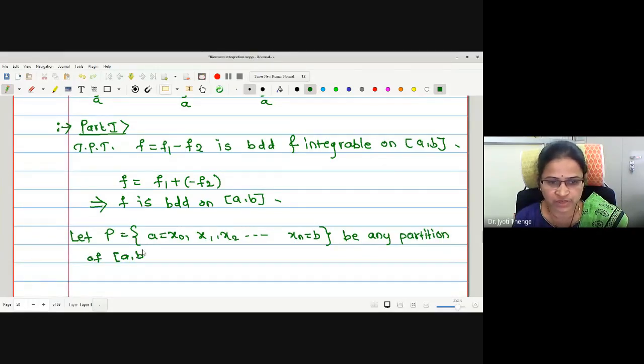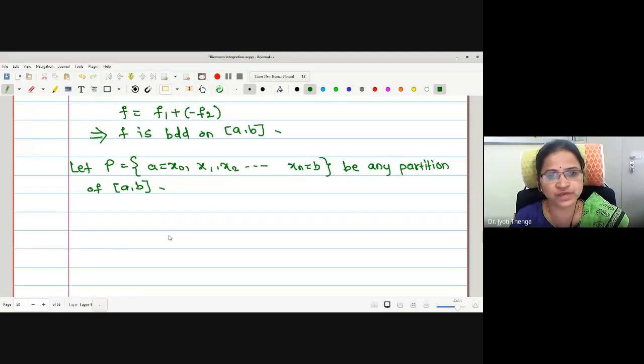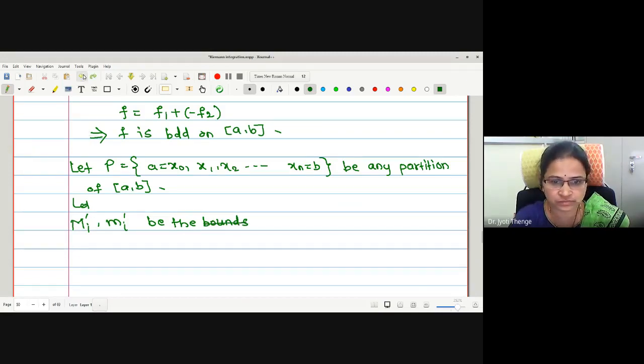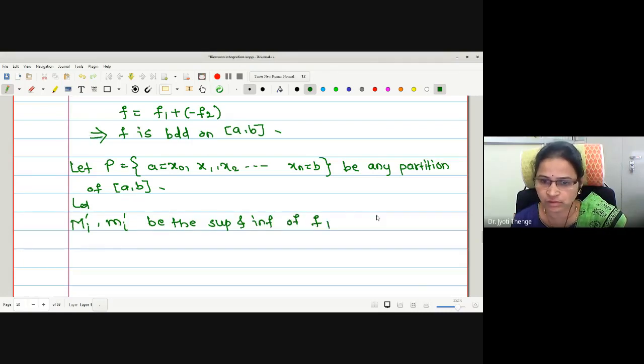of closed interval AB. Now what are the symbols we have used for the bounds of the functions? Let capital M dash and small m dash be the suprema and infima of f1 respectively.